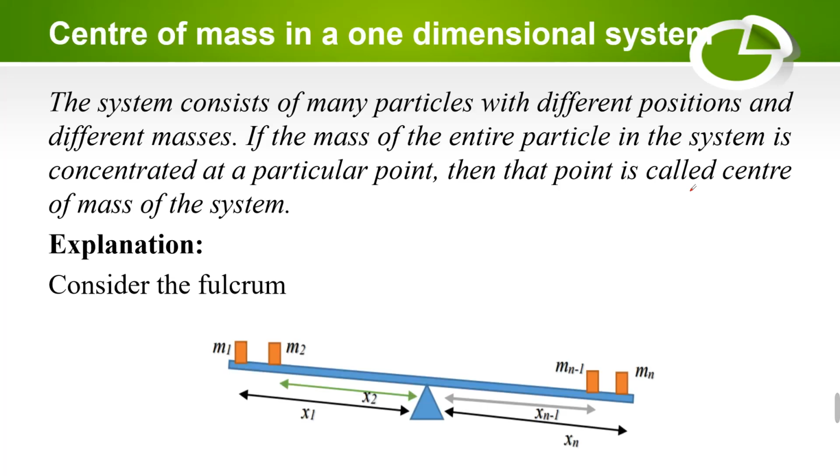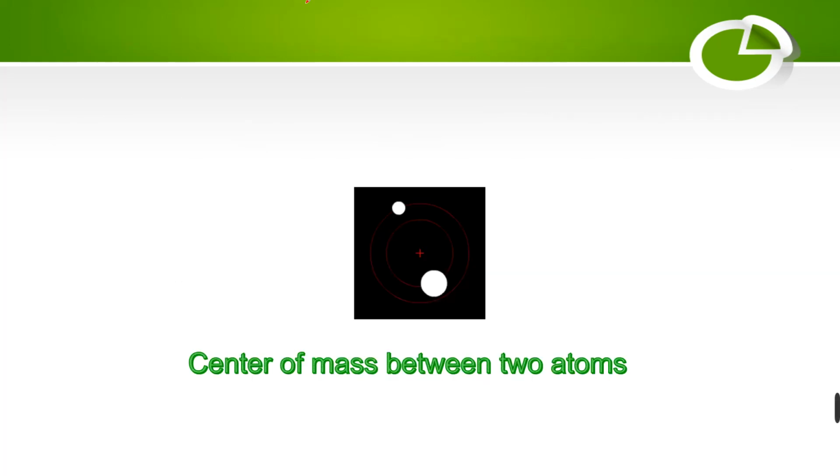Now we can see an example of the whole body's mass. This whole body, the two atoms, is a system. In this whole system, the two atoms have different masses and different positions. The mass of these atoms is concentrated at a particular point, and this point we call the center of mass.